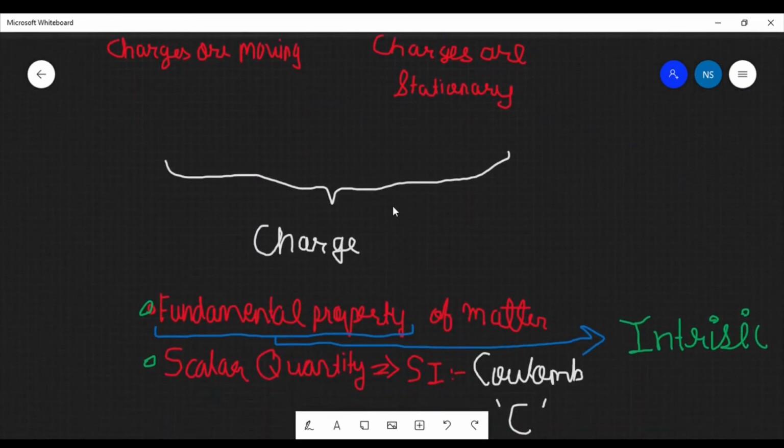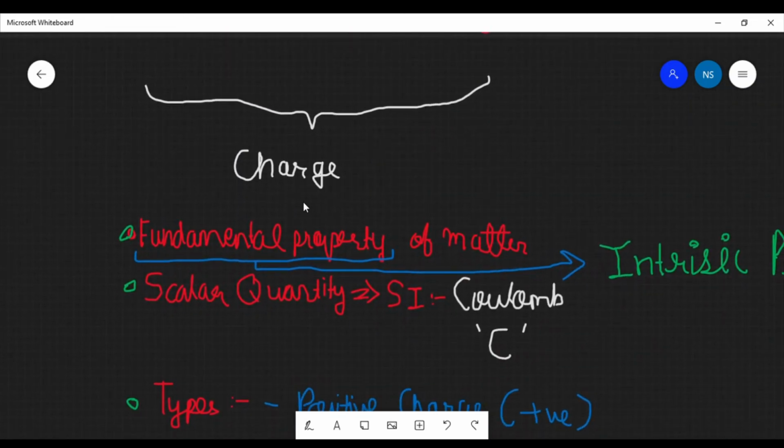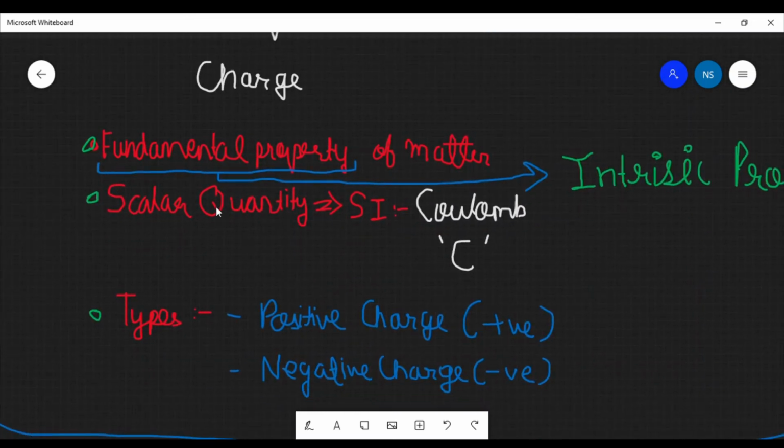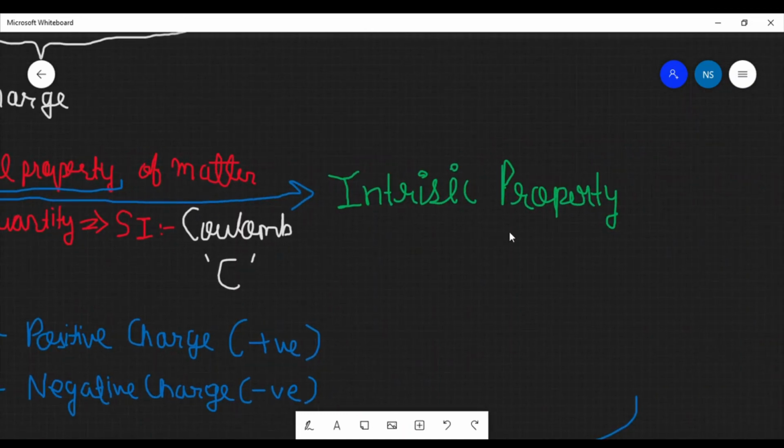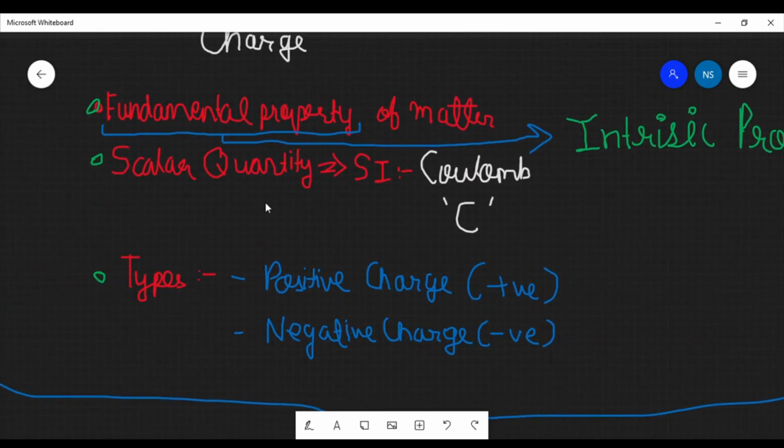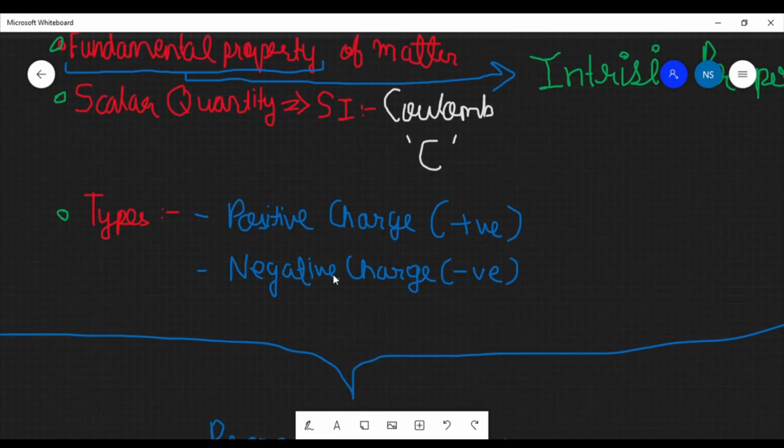There is one thing common between them, that both have something related to charge. So we understood that charge is a fundamental property, an intrinsic property of matter. It is a scalar quantity, and its SI unit is coulomb, represented by C. There are two types of charge, positive and negative.